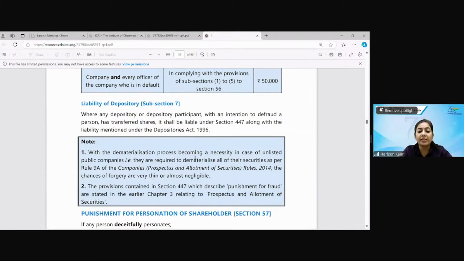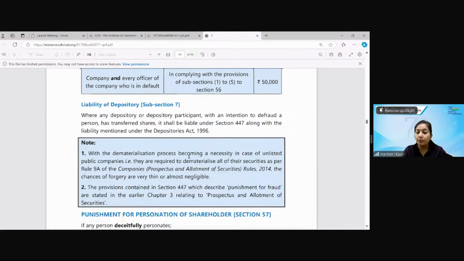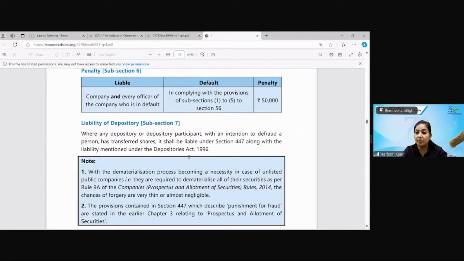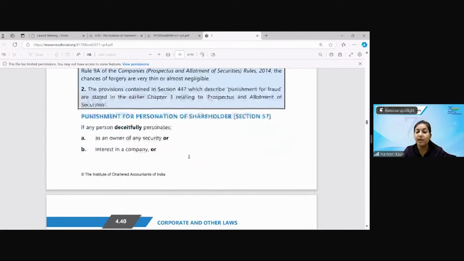So in case dematerialization becomes necessary, unlisted public companies, Rule 9A, DMAT form, then you have to follow the same things. And 447 penalty has already been given under that, so you can follow that. For liability of depository also, 447 penalty will become applicable. It means if shares have been transmitted and the name has not been entered, 447 will become applicable.